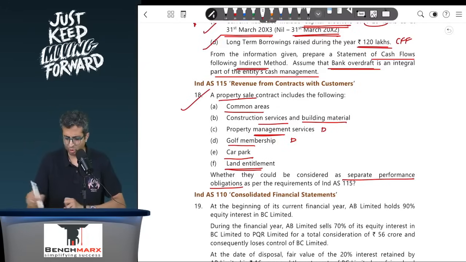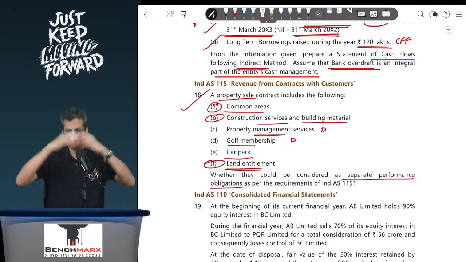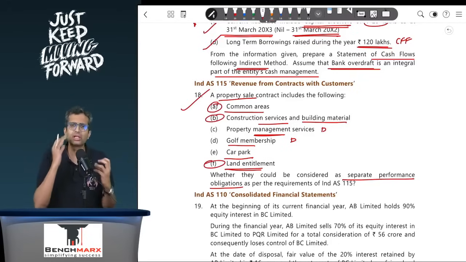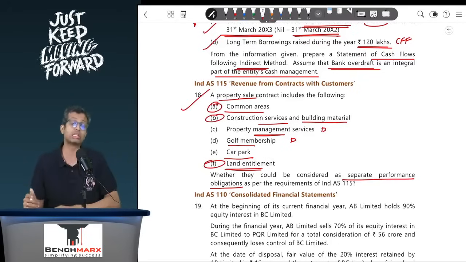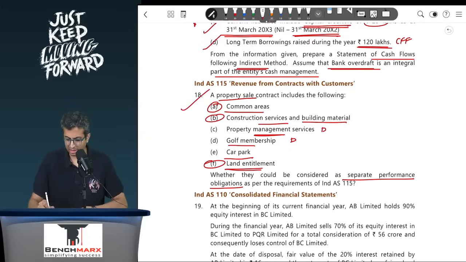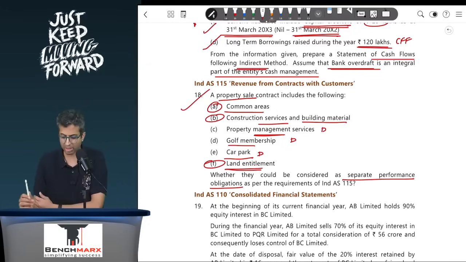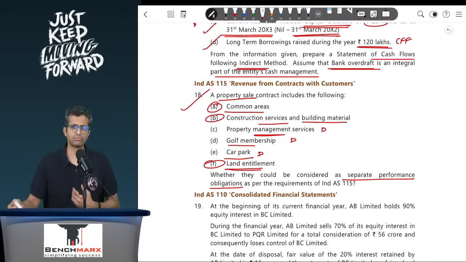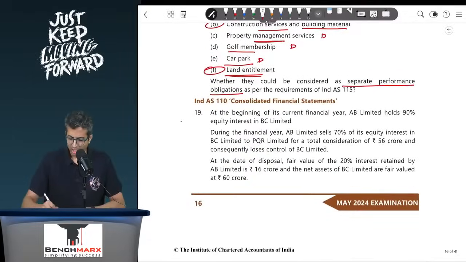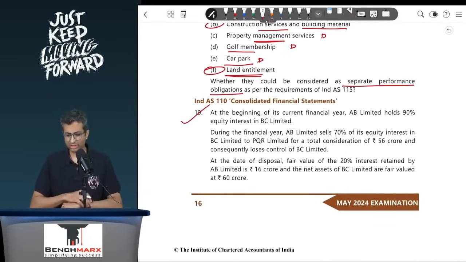So for you, maybe 1, 2, 3 can be clubbed together as highly interrelated and a part of a single performance obligation. The other 3, like car parking, again it depends, but the other ones like property management services, golf membership, etc. would be a distinct performance obligation. Next is question 19. This is there in consolidation. I think we have done this along with joint venture.